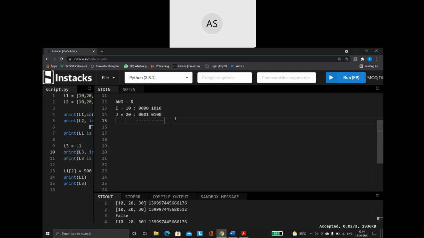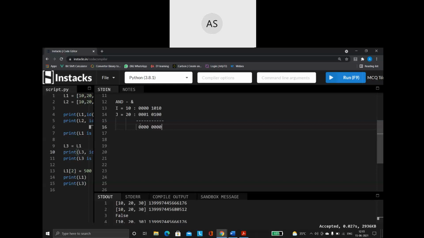So if both the operands are true, then your result is true. Otherwise, for everything else, it is going to be false. False means what? 0. So let us start from here. 0 and 0 is 0. Again, 0 and 0 is another 0. Only when both the bits are 1 is the result 1. Otherwise, for all other combinations, the result is going to be 0.